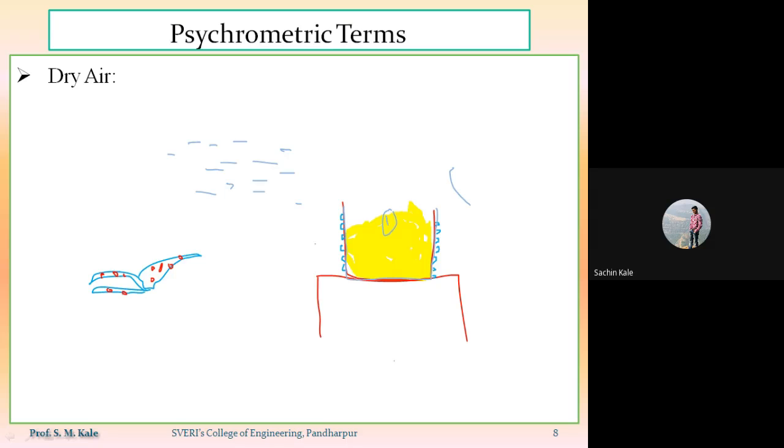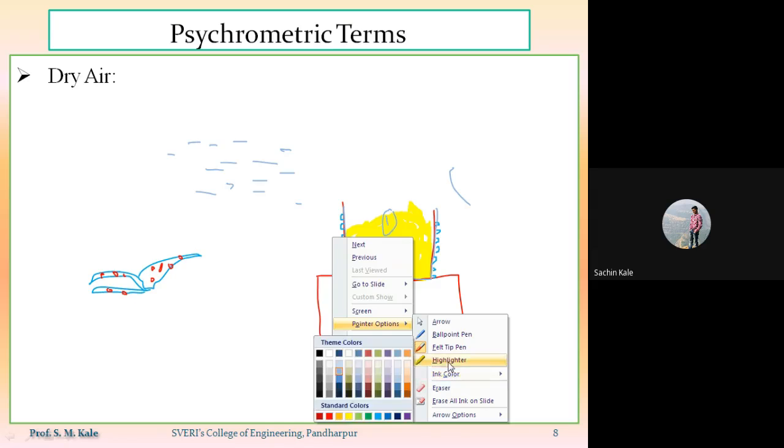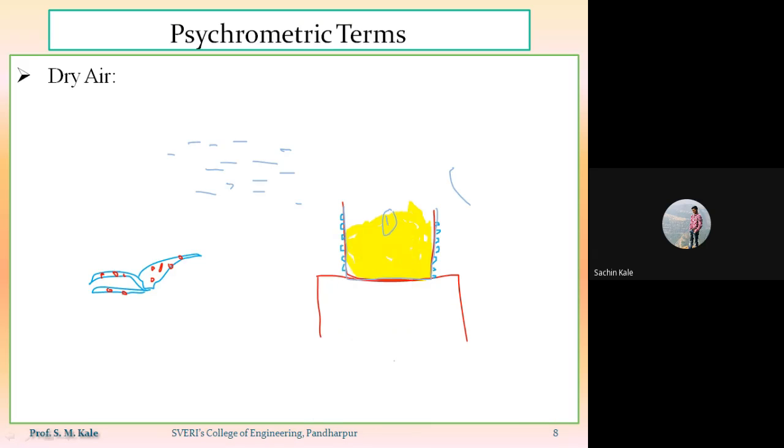As that glass surface is exposed to the surroundings, the surrounding air will be in contact with the glass surface, and as that surrounding air contains dry air plus water vapor, and the surface temperature of the glass is nearly equal to 0, whenever that atmospheric air comes in contact with the outer surface, the water vapors present inside the atmospheric air will get condensed.